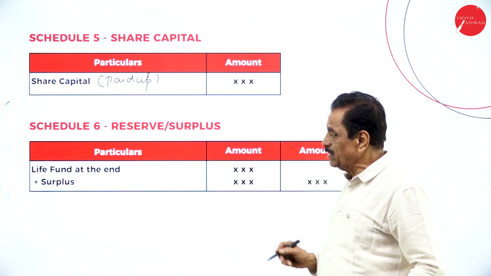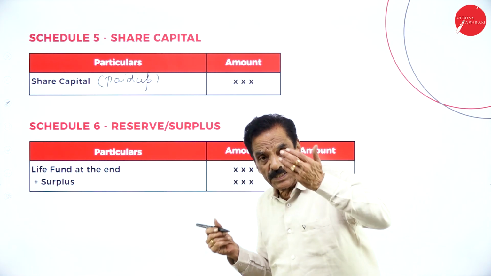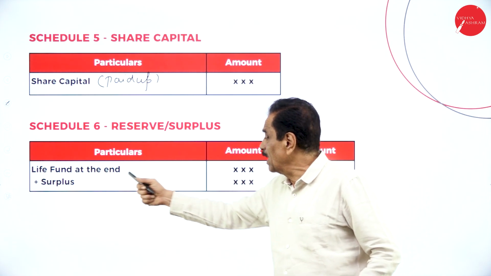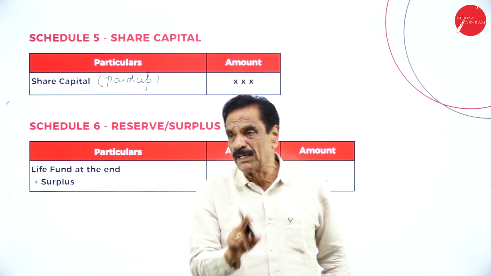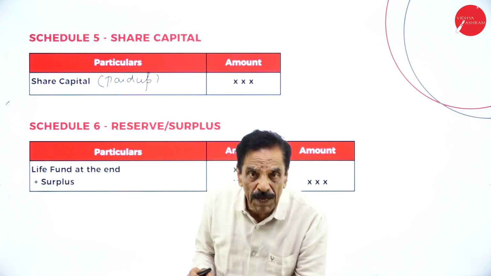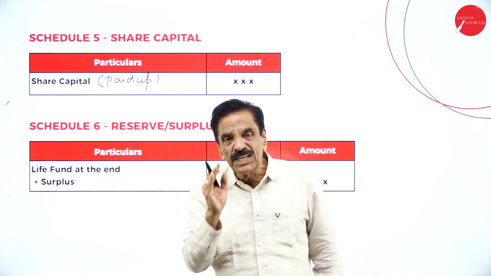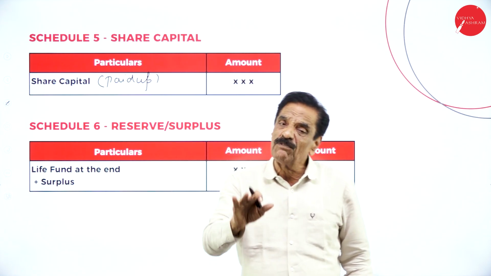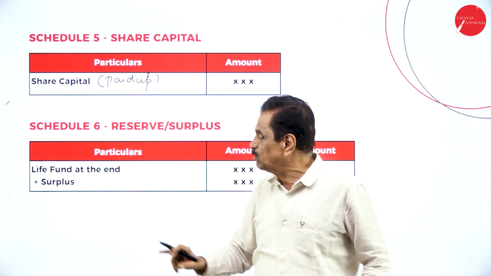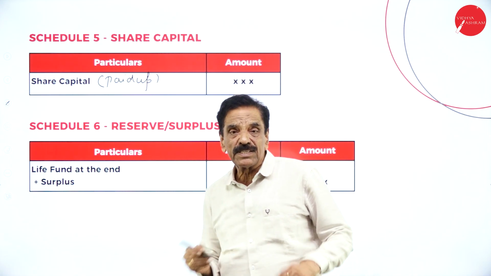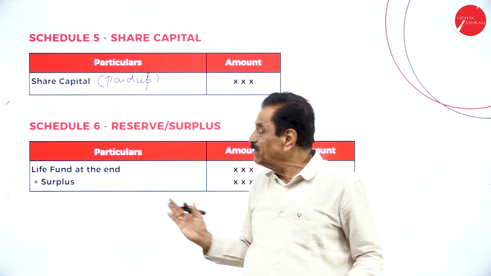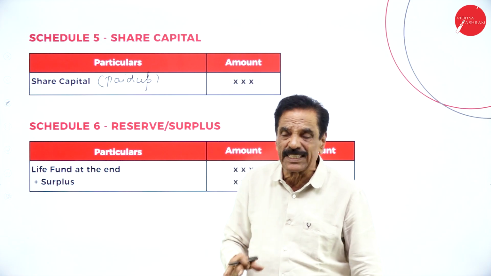Then reserve and surplus. Life fund, add the accumulated balance, life fund at the end. So we prepare the revenue account where we get the surplus. If the surplus comes, that should be added. If there is a deficit, that should be deducted. Life fund at the end is given in the trial balance. You have to take this fund's accumulated balance. If you have a surplus, that should be added. If there is a deficit, that should be deducted.